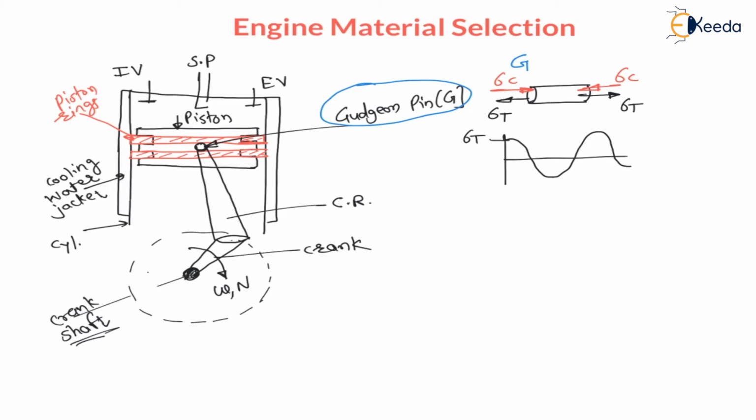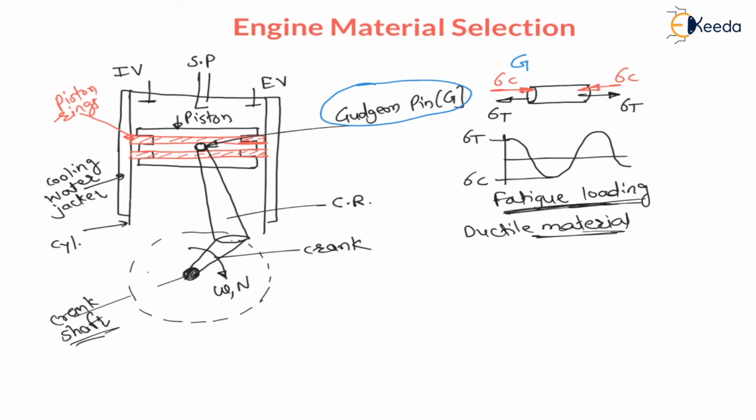Here sigma T and sigma C, means it is a fatigue load. This gudgeon pin is subjected to fatigue loading. We can say completely reversed fatigue loading, and such type of loading you are going to understand in the machine design subject, that is design for fatigue loading, or design for fluctuating loading. And as it is subjected to fatigue load, we have to use ductile material. Hence ductile material is used for gudgeon pin.